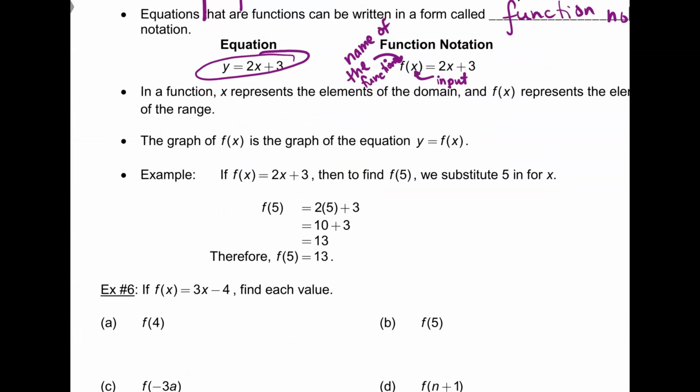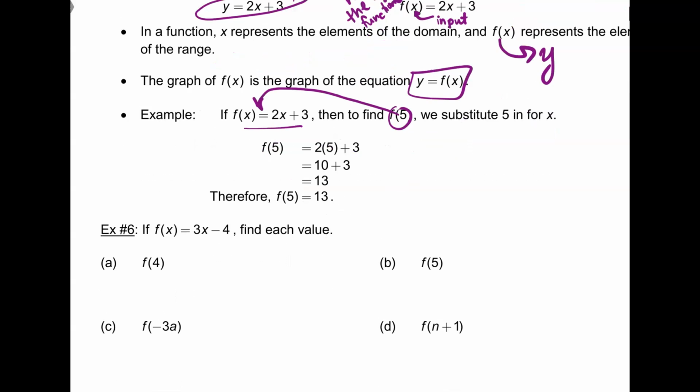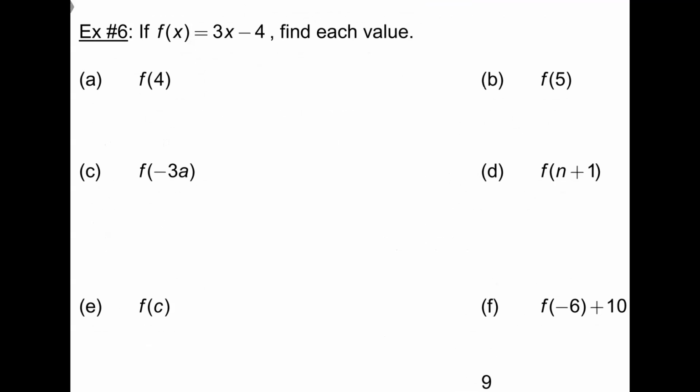In a function, x represents the elements of the domain, and f of x represents elements of the range. So f of x means y. The graph of f of x is the graph of the equation y equals f of x. Awesome. So if we want to find f of 5, you substitute 5 in everywhere there was an x. Let's go through these. So f of 4 means I'm going to plug in a 4 everywhere there was an x.